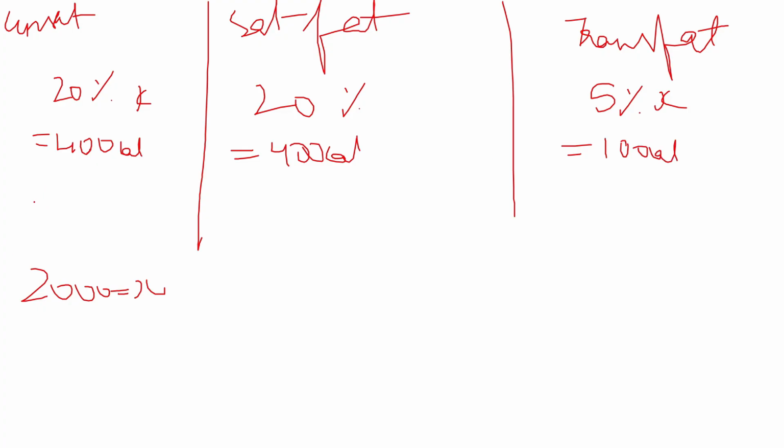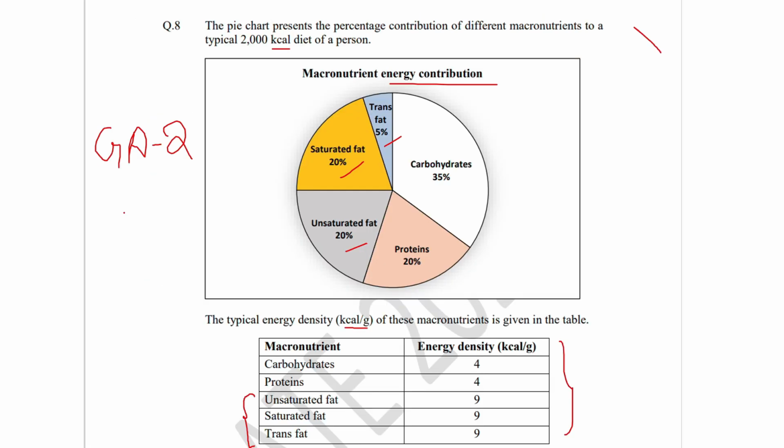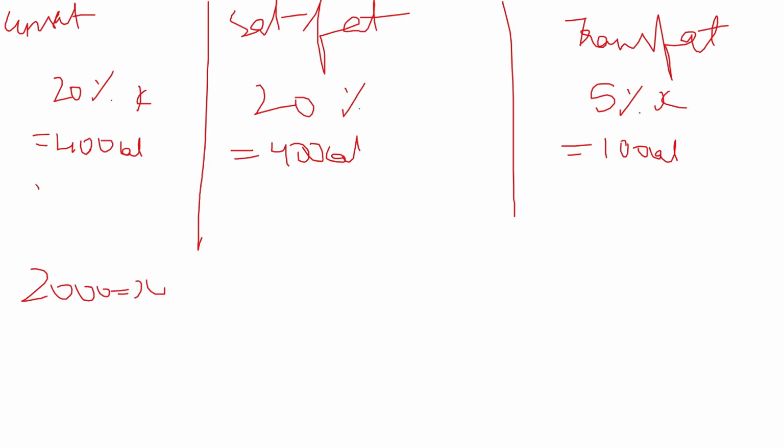Till here most of the students will solve. The major mistake which is done by the students, I'll explain it now. The energy density they have given for unsaturated fat is 9 kilocalories per gram, and similarly for saturated and trans fat it is 9 kilocalories per gram.